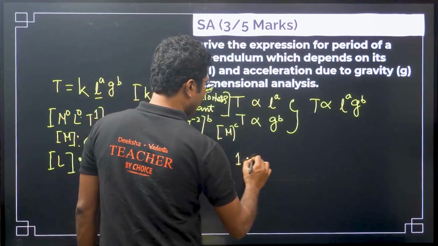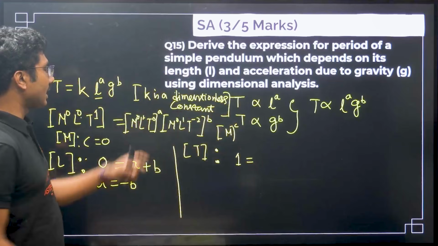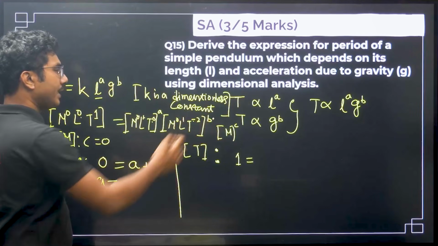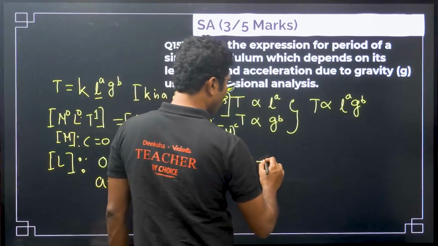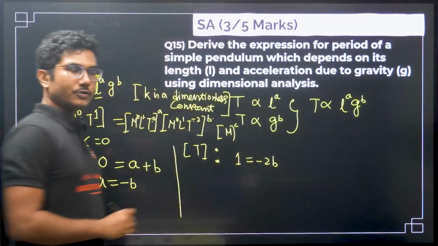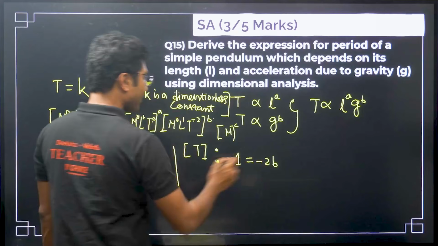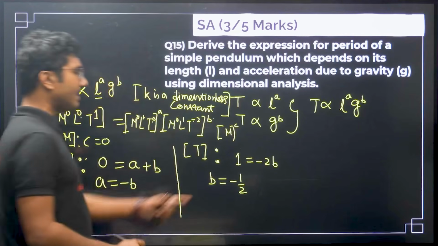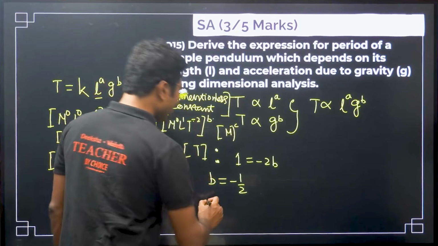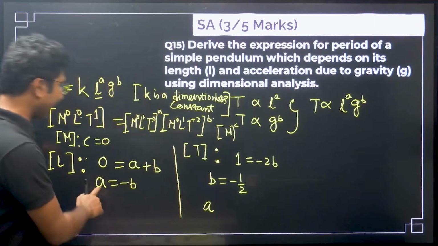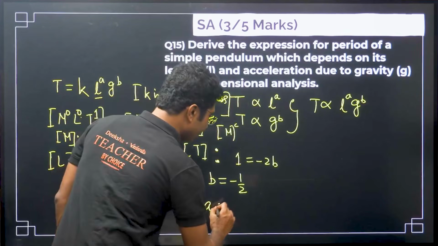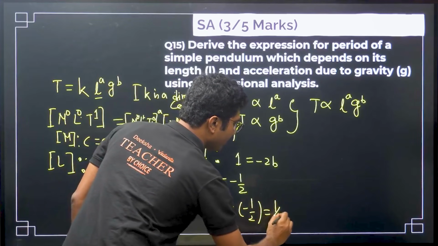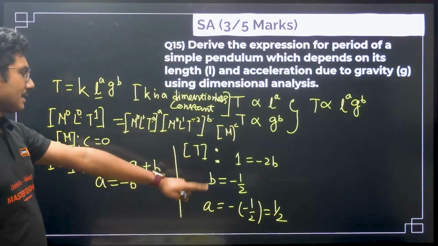Okay, what is the power on the right hand side? 0 into a is 0, minus 2 into b is minus 2b. So from here we can calculate the value of b. So b is basically minus half. So what is the value of a now? We know that a is minus b. So a equals minus of minus half, that is plus half. Okay, so b is minus half, a is plus half.